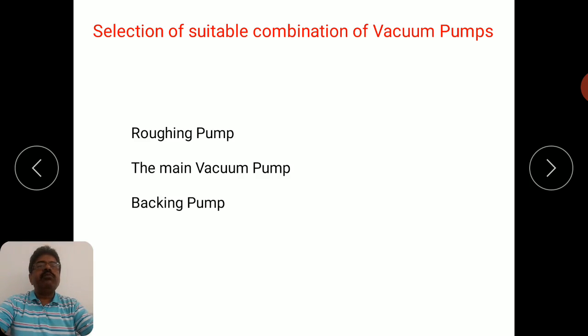Then the main vacuum pump: what is your application, for what application you are using it, that is a very important aspect when you select a suitable combination of vacuum pumps. So the main pump should also be properly chosen. Then the cost of the system, the amount of energy required, the safety issues, all these things are very important. And again, the choice of backing pump, as I have told you, depends on what particular type of main pump you are using; accordingly you have to choose a particular type of backing pump.